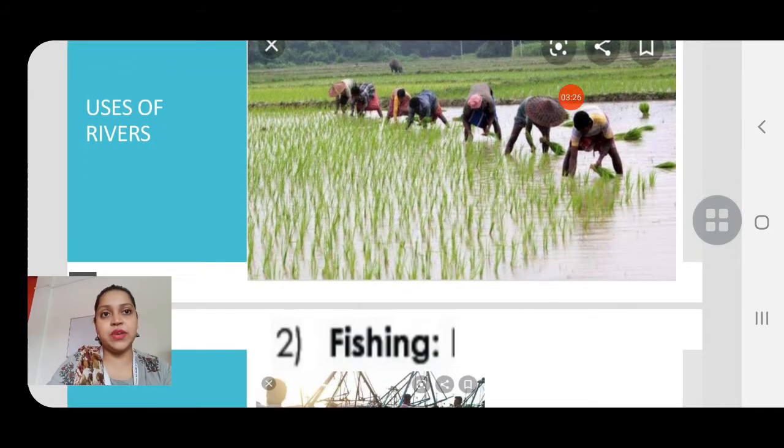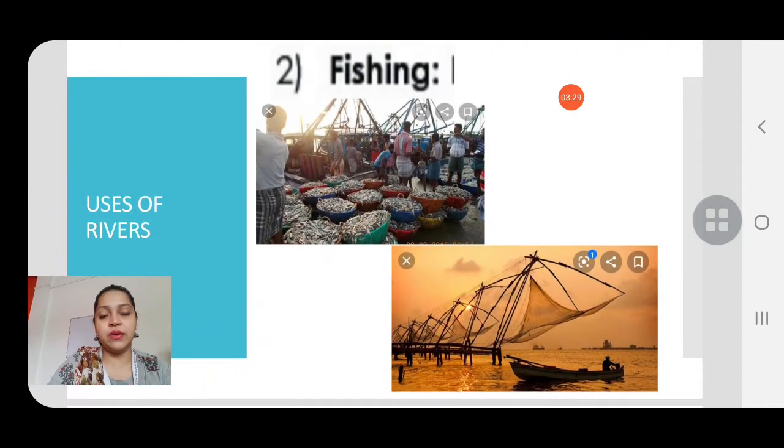Then next we can see number 2, fishing. In the sector of fishing also, you can see two pictures shown here in your book. Fishing is done to catch various types of fishes, crabs, and many other types of fishes, and people eat them and also sell them. The southern part of India, Kerala, then Chennai, then Goa, and Maharashtra are huge hubs of fishing.